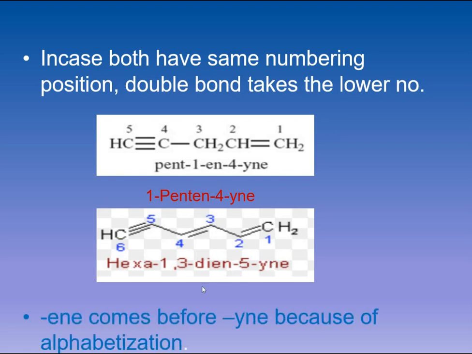This can also be written as 1,3-hexadiene-5-yne. To remember, ene will always precede yne in the name of the compound because alphabetically E comes first as compared to Y. That's why the parent name will always be upon the double bond having ene, and then in the end the last one will be yne, which ends the compound name.